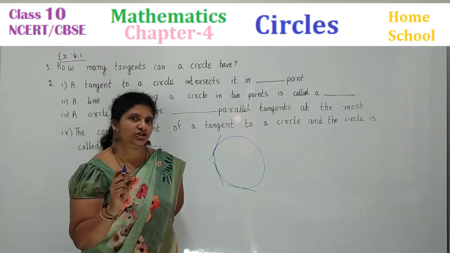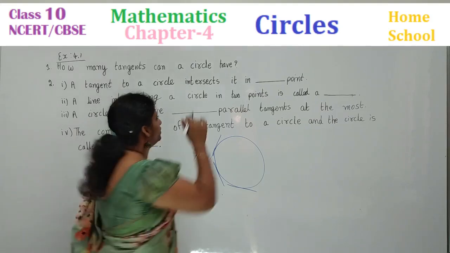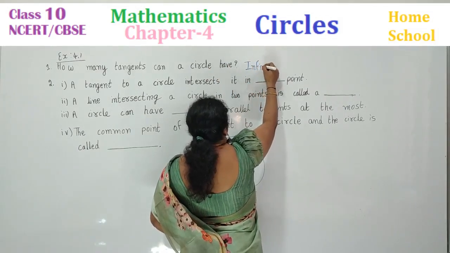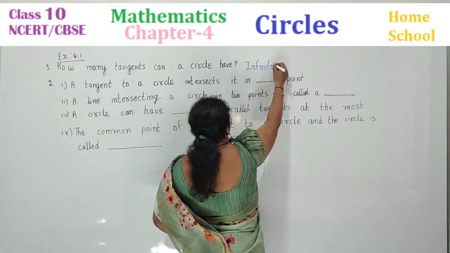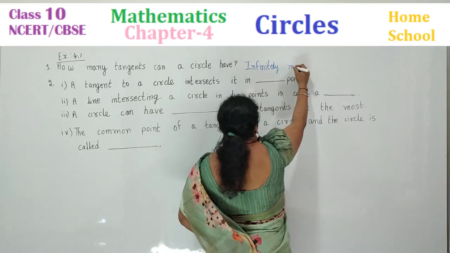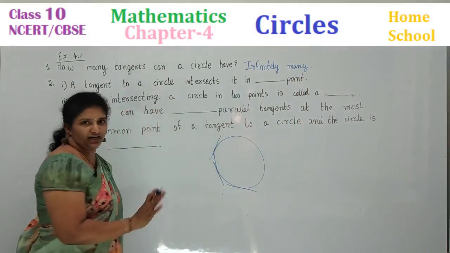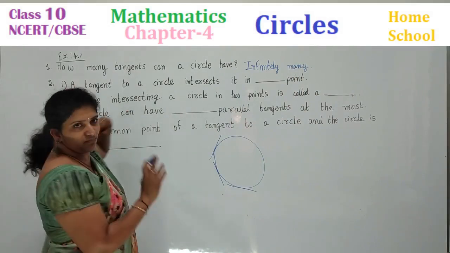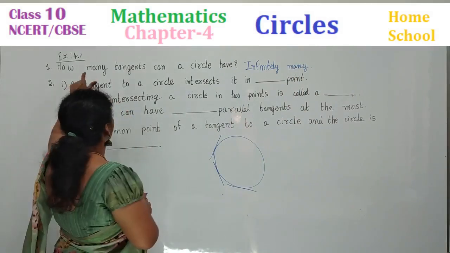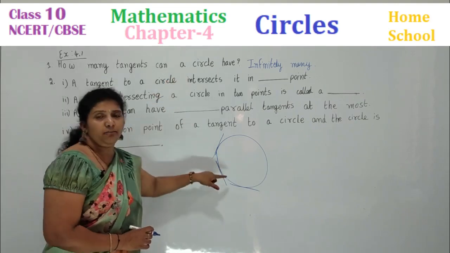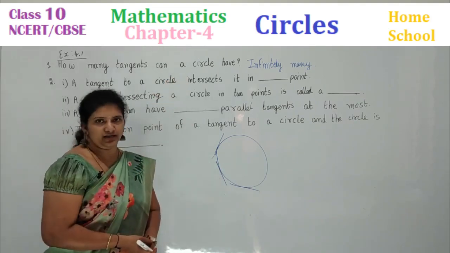The same question I will change and ask you. First, let me write the answer for this. Infinitely many tangents you can draw for a circle. Okay, I'm changing the question. Look here. How many tangents can you draw from a point on a circle?